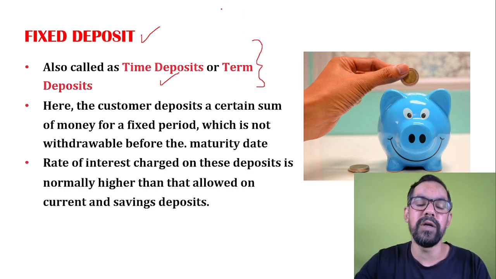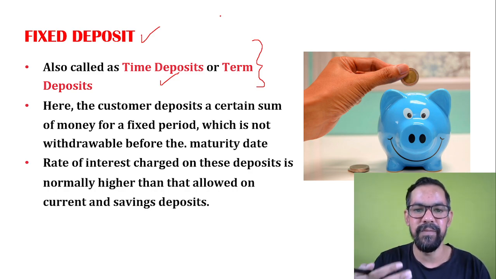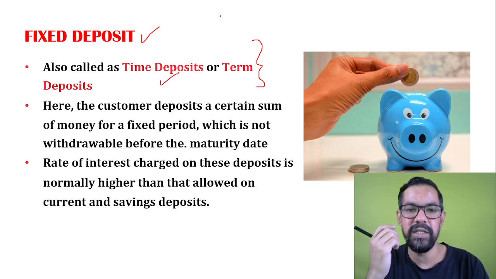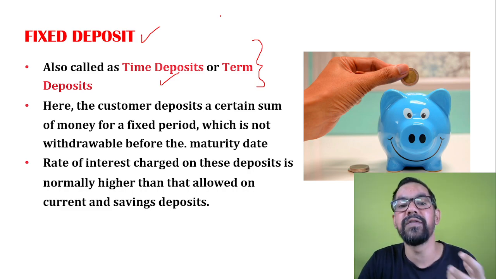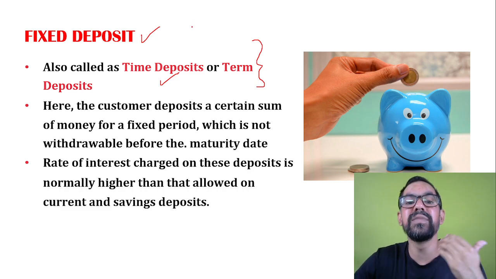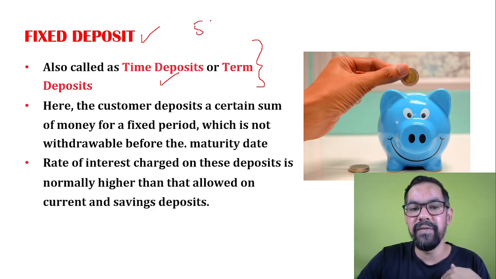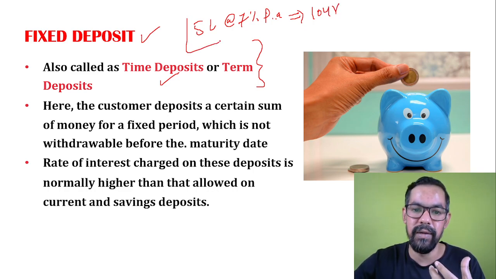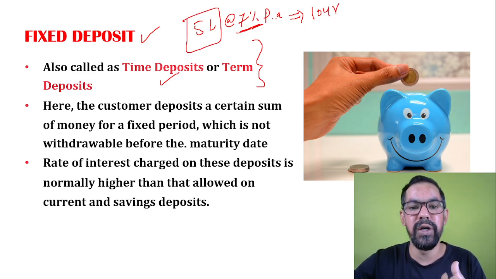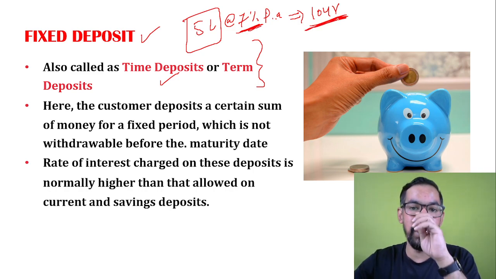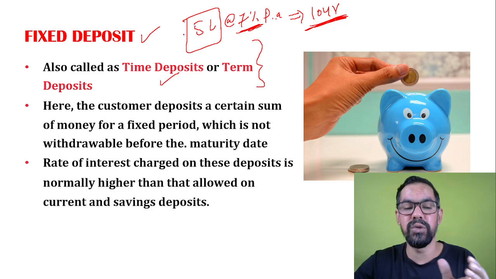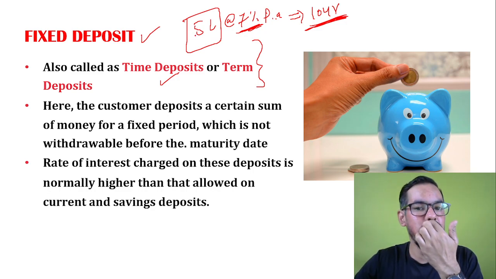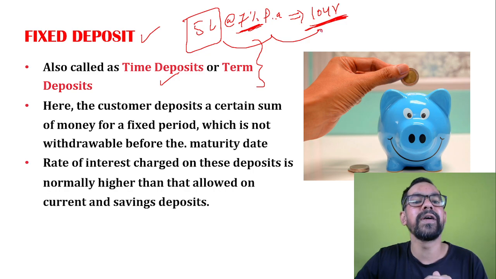Okay, so fixed deposit is FD. I hope many times you have heard about FD transactions, or your parents usually invest in FDs and all. So it is a lump sum investment. Let's say you invested 5 lakh rupees at the rate of 7% per annum for 10 years. Okay, so this is the case of a lump sum investment. So you have a lump sum of money and you invest it at a fixed rate of interest for a fixed time duration. So that is generally known as a fixed deposit. So as the name states, fixed deposit, it is a lump sum of money for a fixed time duration.